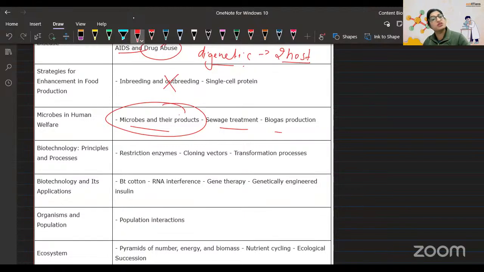It is like they'll be talking about the product and they will ask about the microbes from where it is extracted. Next is biotechnology, restriction enzyme and the discovery.